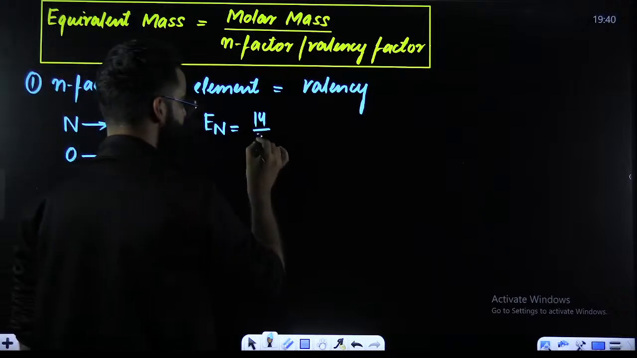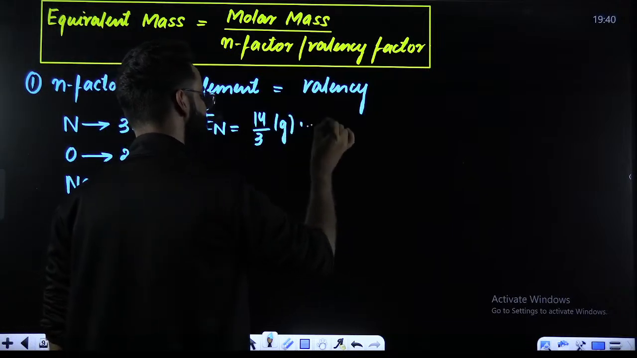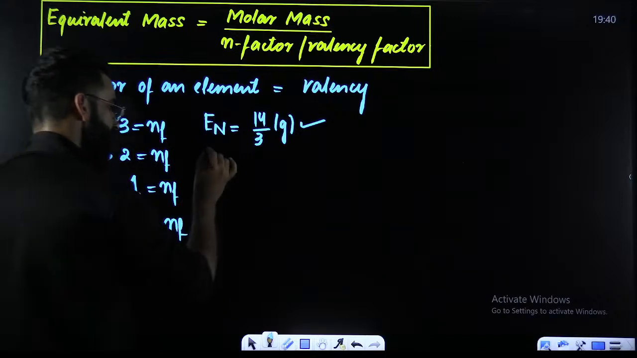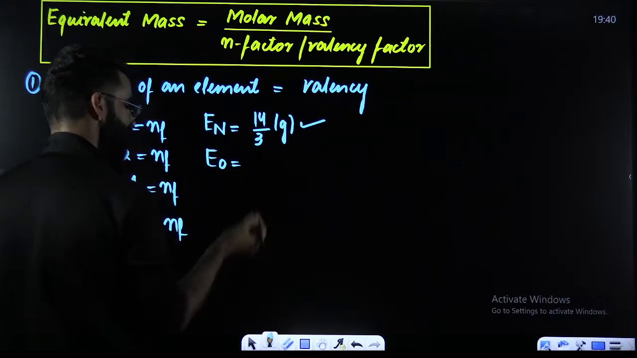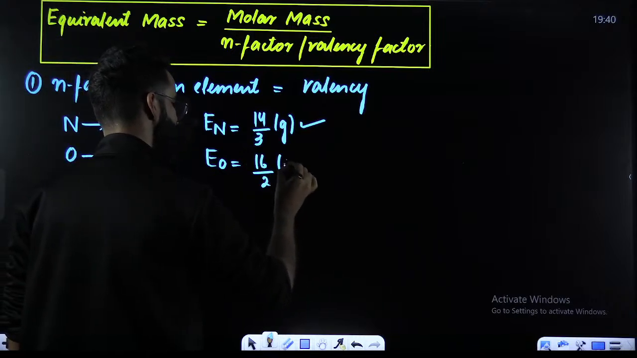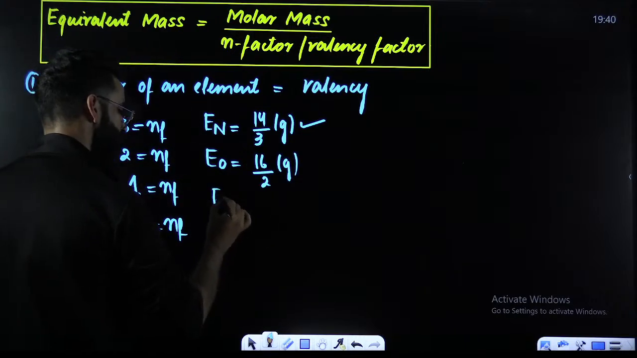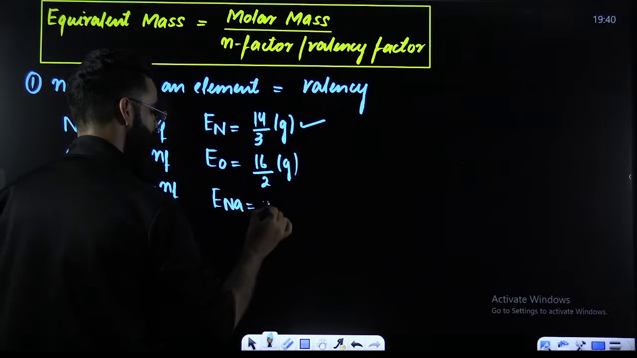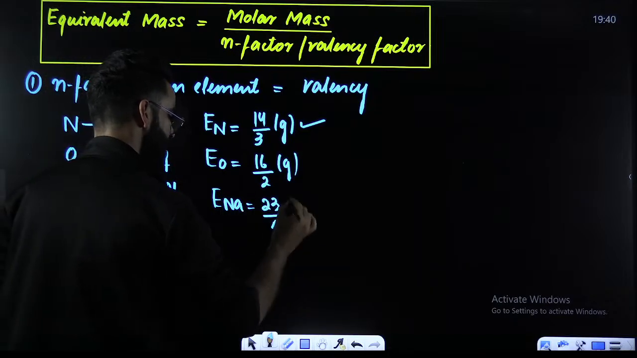What is the n factor of nitrogen? That's 3. So 14 by 3 grams is the equivalent mass of nitrogen. If I ask you, what is the equivalent mass of oxygen? You can easily calculate it. Molar mass of oxygen divided by the n factor of oxygen, right? Equivalent mass of sodium will be equal to molar mass of sodium divided by n factor of sodium.